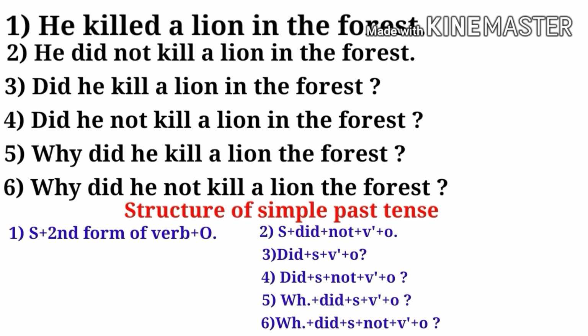My dear friends, "in" is missing, so you must write it here so that this sentence can be right. And the last one is your WH question, negative. Why did he not kill a lion in the forest? So my dear friends, "in" is also missing here. You must mention the "in" so that it can be a correct sentence. So my dear friends, a structure is already given here, and that one is your simple past tense. So you must go through this one so that you can make the correct sentence. So let's move on.